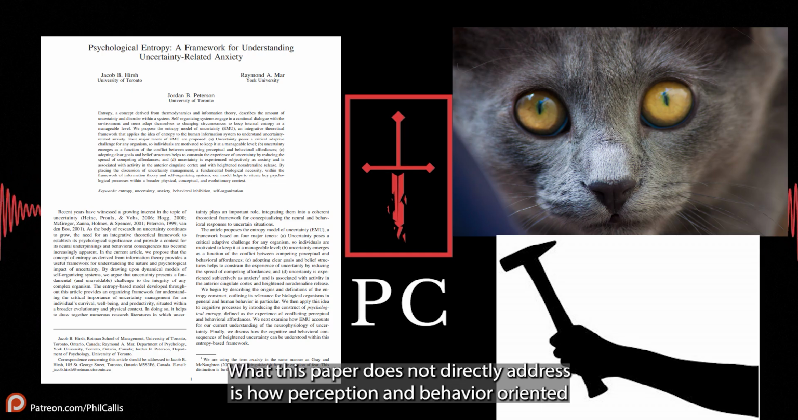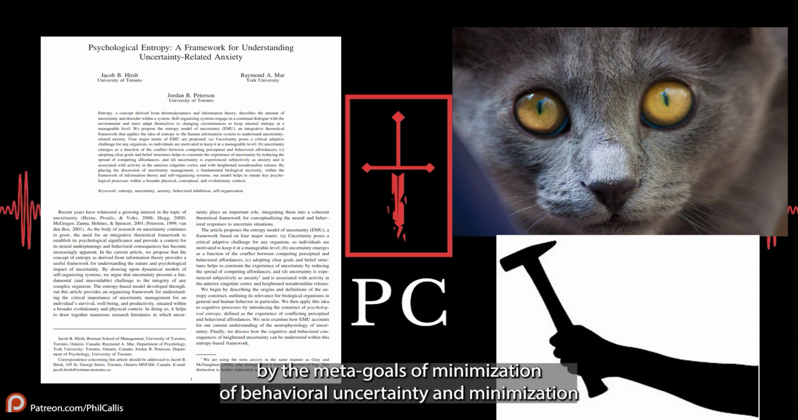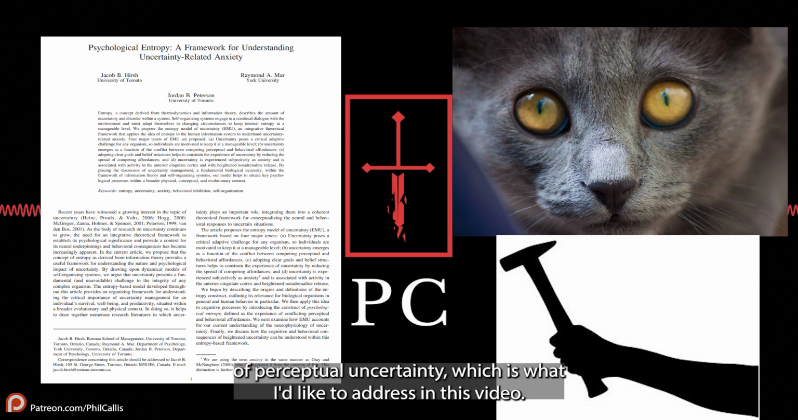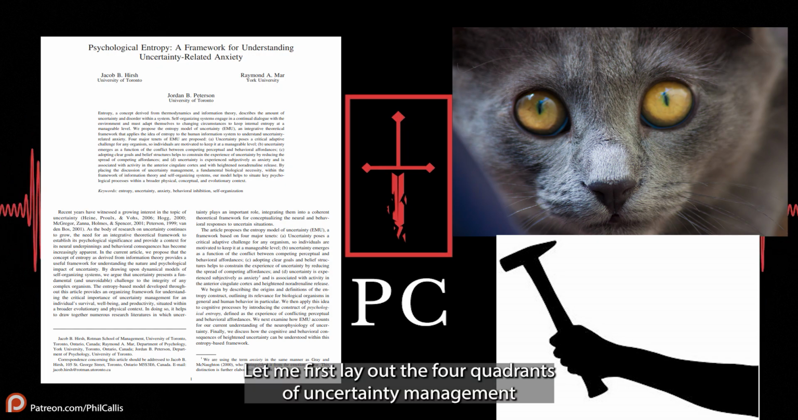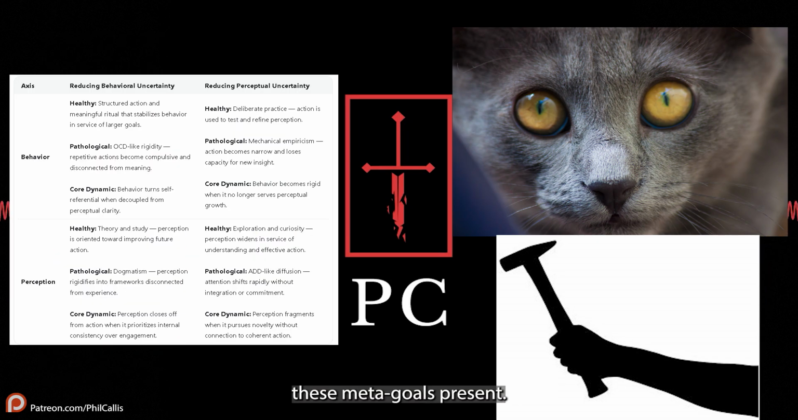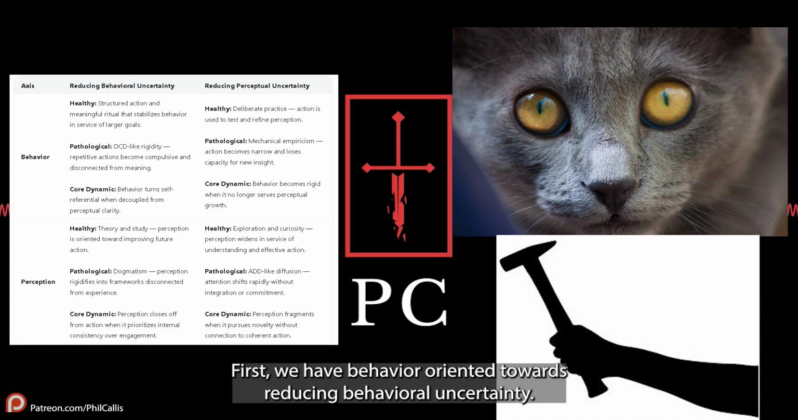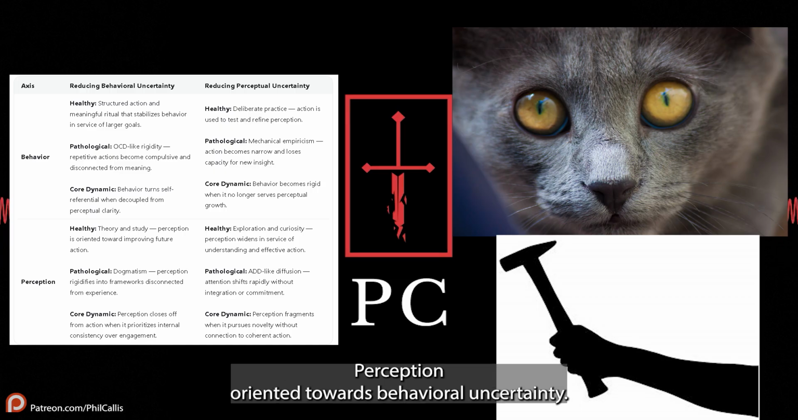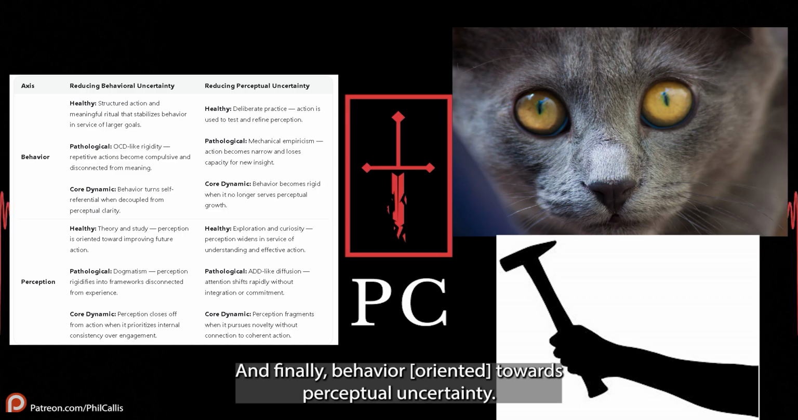What this paper does not directly address is how perception and behavior are oriented by the meta-goals of minimization of behavioral uncertainty and minimization of perceptual uncertainty, which is what I'd like to address in this video. Let me first lay out the 4 quadrants of uncertainty management these meta-goals present. First, we have behavior oriented towards reducing behavioral uncertainty, then perception oriented towards reducing perceptual uncertainty, perception oriented towards behavioral uncertainty, and finally behavior oriented towards perceptual uncertainty.